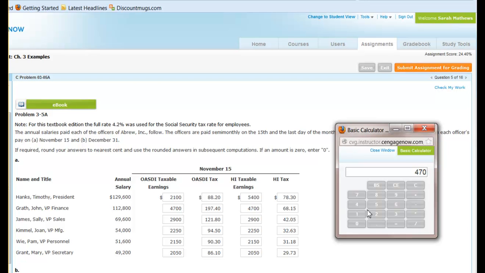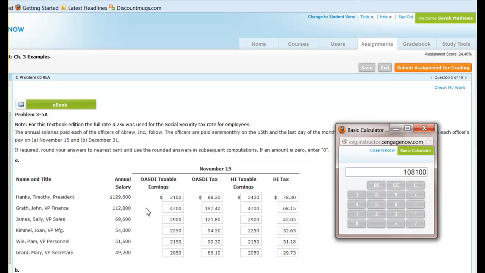If we take $4,700 times 24, that gives us $112,800. So I'm going to take it times 23. His 23rd paycheck puts him at $108,100. So it's not until his very last paycheck that he hits the maximum.